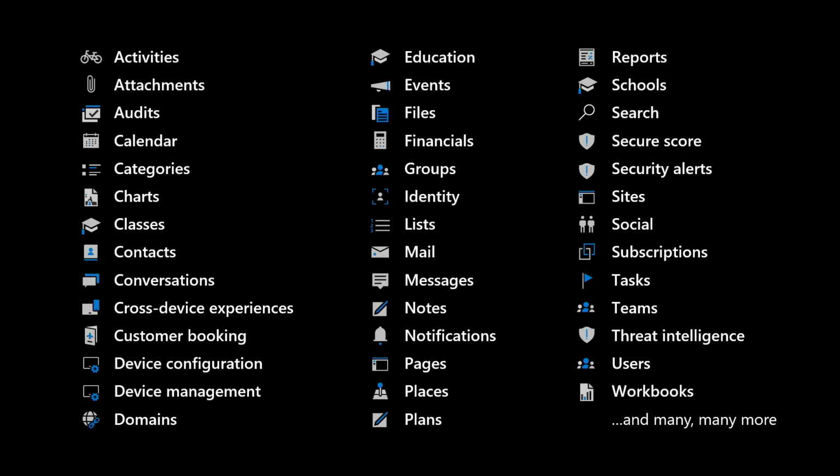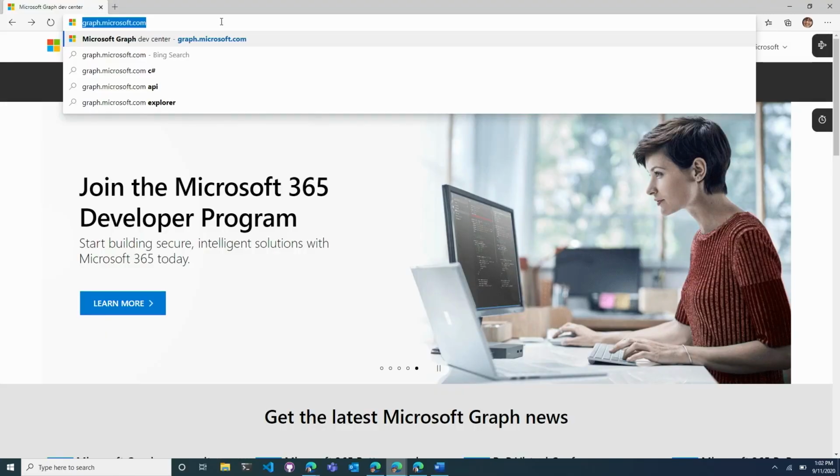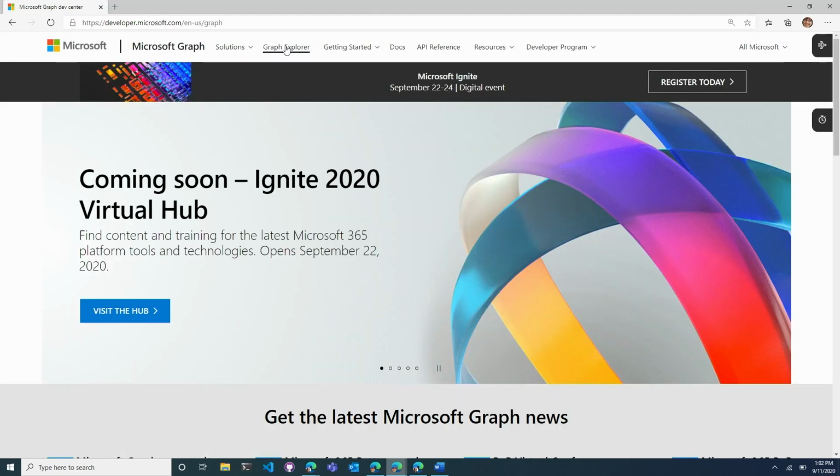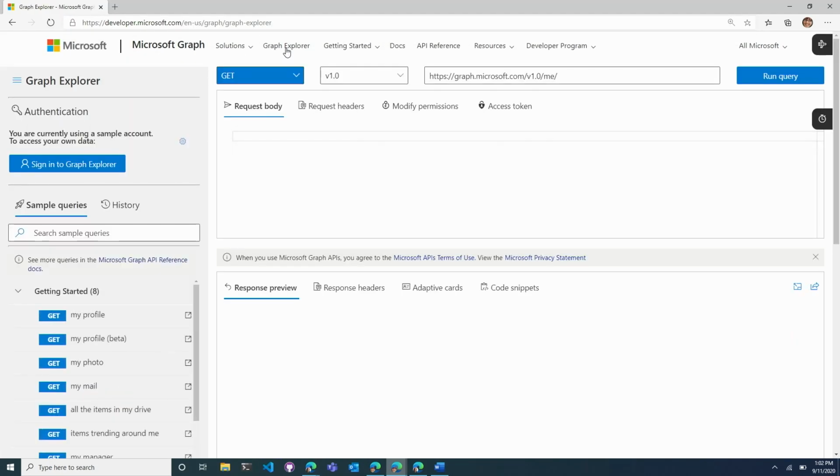Because the graph represents the data model for hundreds of entities and exposes thousands of APIs and services that enable your applications, it is really important that whether you're a developer building an app or an administrator scripting a series of workflows, you have fluency in the graph so that it becomes an essential skill for integrating with Microsoft 365. To get there, let me walk you through how to get started with Microsoft Graph in 3 simple steps. Step number 1, go to graph.microsoft.com. Step number 2, become best friends with Graph Explorer.